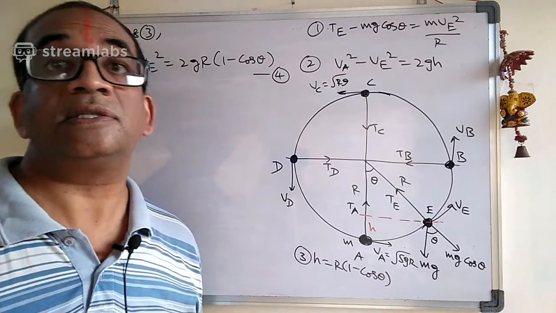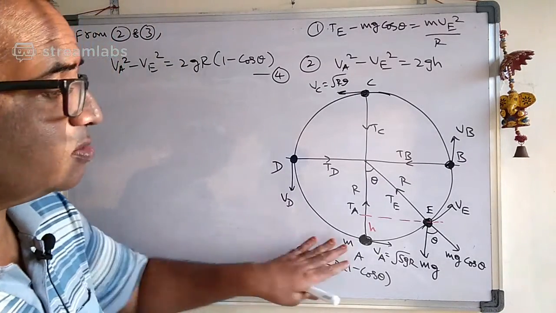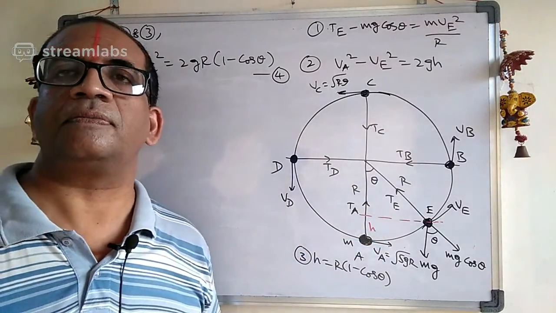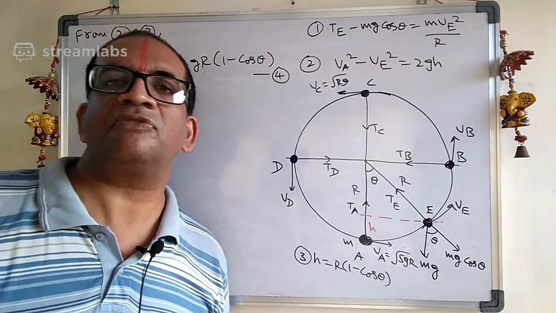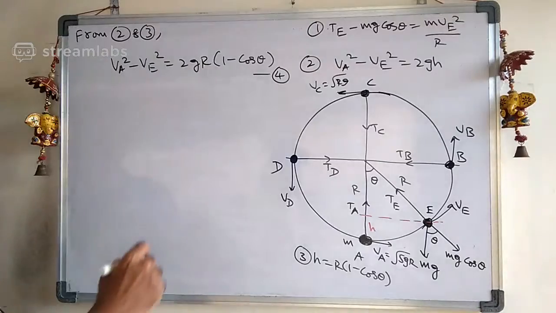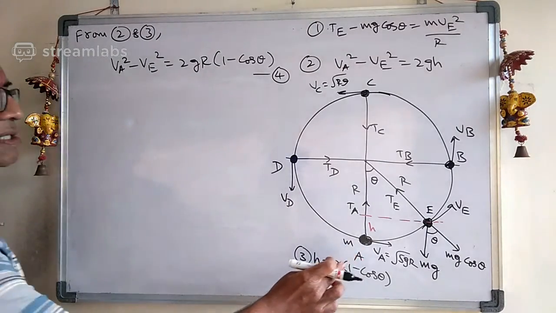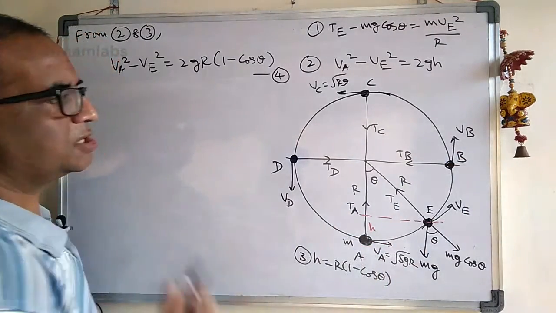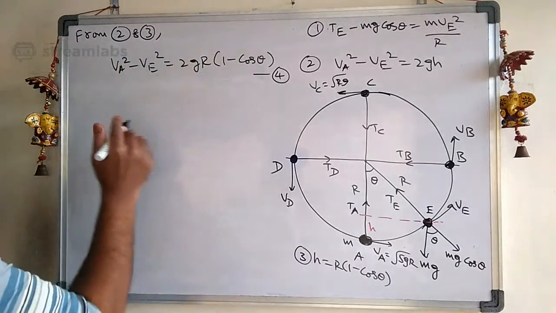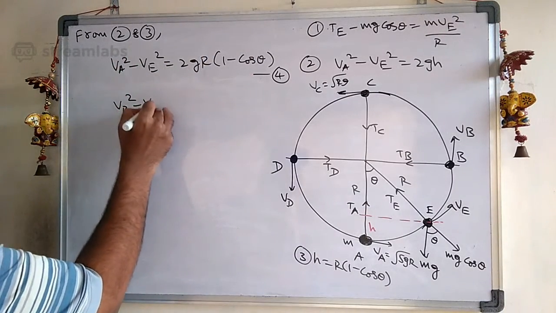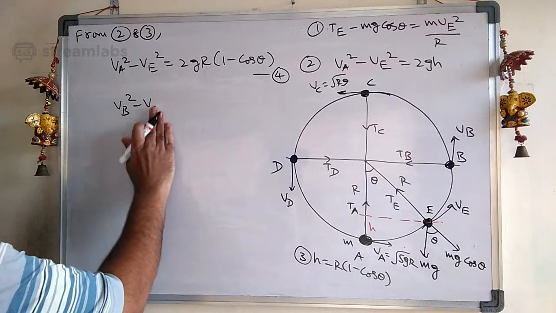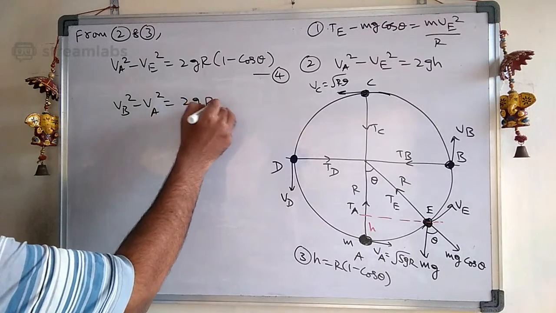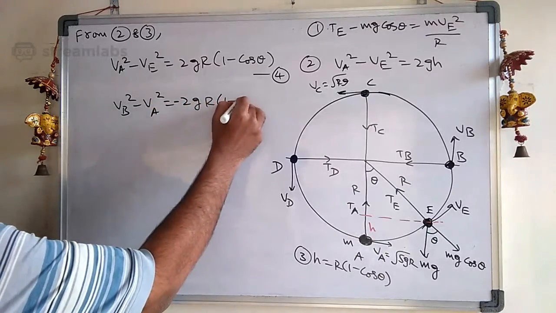Okay, velocity at A is root over 5rg. Then what is the velocity at B? Let us use this equation and find out. Let us try this problem. Carefully, I am moving from A to B. So this is the final velocity, this is the initial velocity. So how can I change this formula here? VB square minus VA square is equal to minus 2gr into 1 minus cos theta.